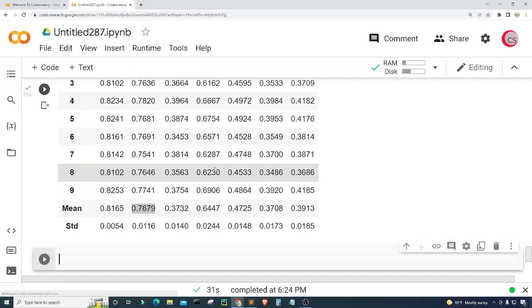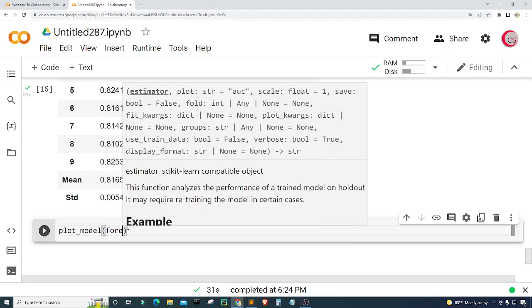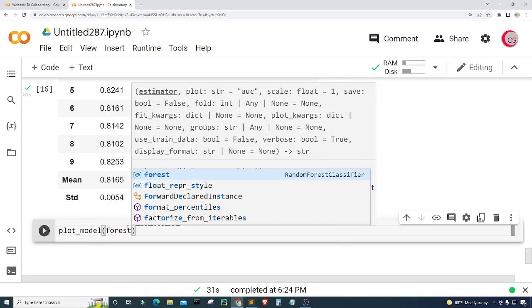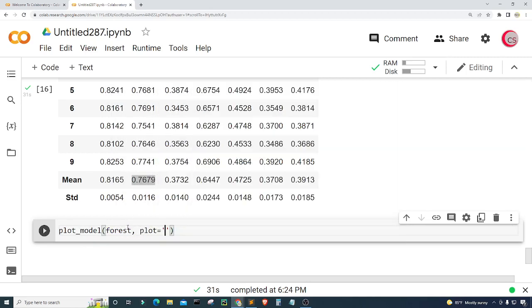Let's go ahead and create a new cell, and let me show you some interesting things about this PyCaret package. The next thing I'm going to do is plot the model. So I'm going to tell it what model to plot, which is the forest model that we just created, and I'm going to tell it what type of plot. So I'm going to set plot equal to confusion_matrix. Let's go ahead and run this.